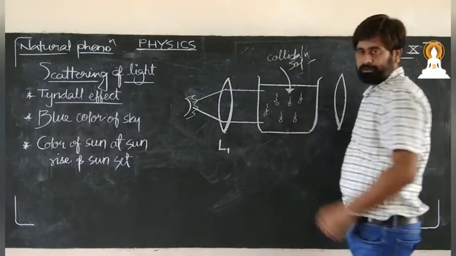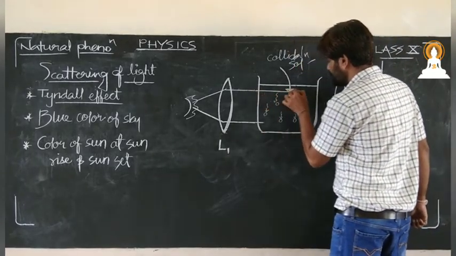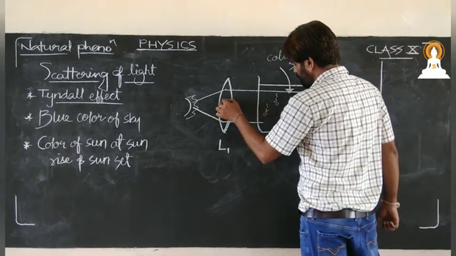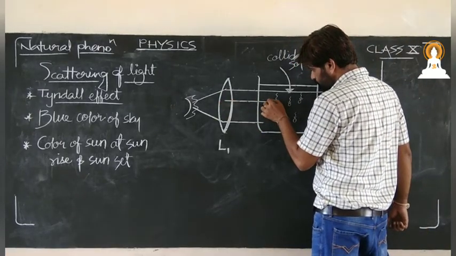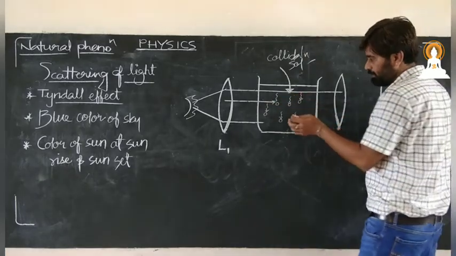But when the colloid particles are there, some light does not meet a colloidal particle, while the light that strikes a colloidal particle scatters from its path.